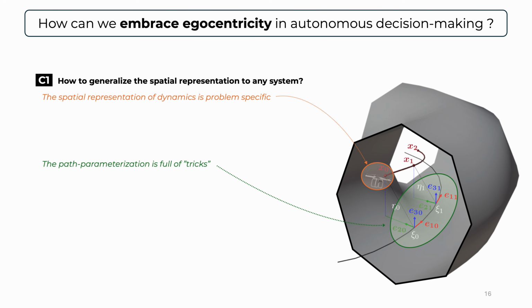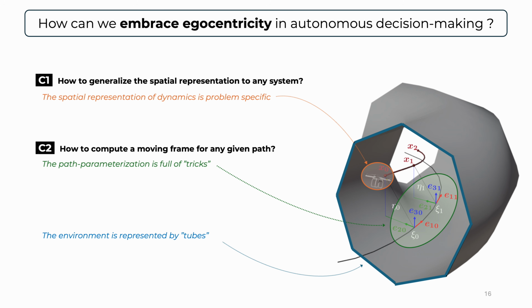The second contribution is regarding the moving frames. We've mentioned that the moving frames are important in order to convert the Cartesian representation into the spatial representation. In our specific case study, the algorithms that we used in order to compute these moving frames were specific to the racetracks that we were operating. And you can imagine that if we want to use these moving frames in any given path, we basically would run into numerical difficulties or singularities. So therefore, we will have to rethink how to compute a moving frame for any given parametric path.